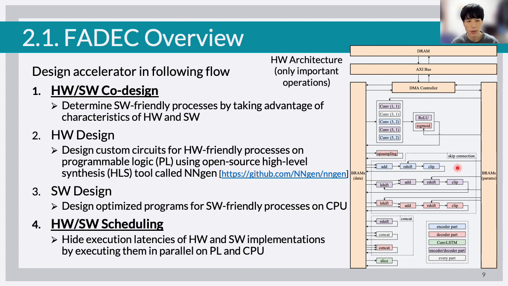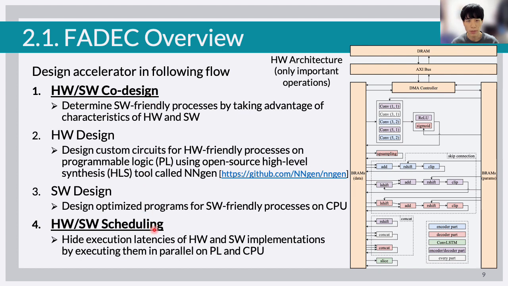The circuit uses a state machine to automatically control the operations like conv and upsampling. The necessary operations are performed in order from the front. Then we designed optimized programs for the software-friendly processes on the CPU so that they can be executed upon request from PL. Finally, we hide execution latencies of hardware and software implementations by executing them in parallel on the PL and the CPU. Now, we will explain the co-design and the scheduling